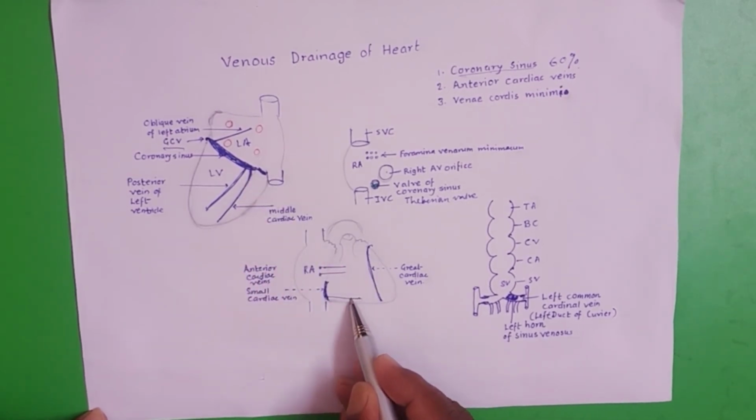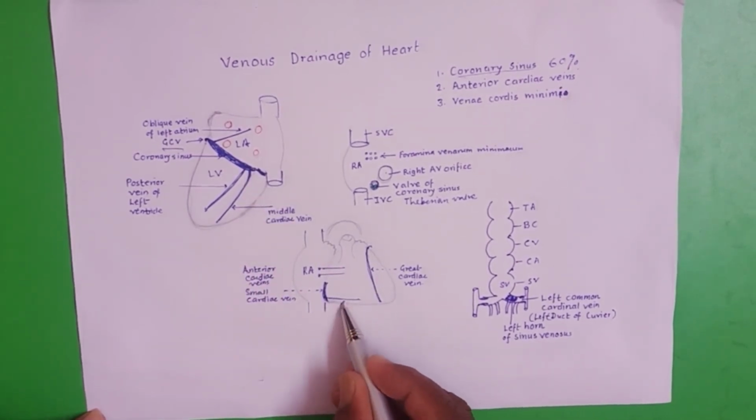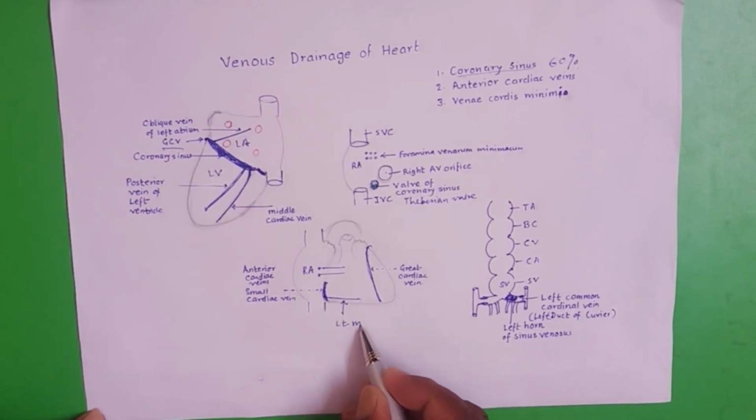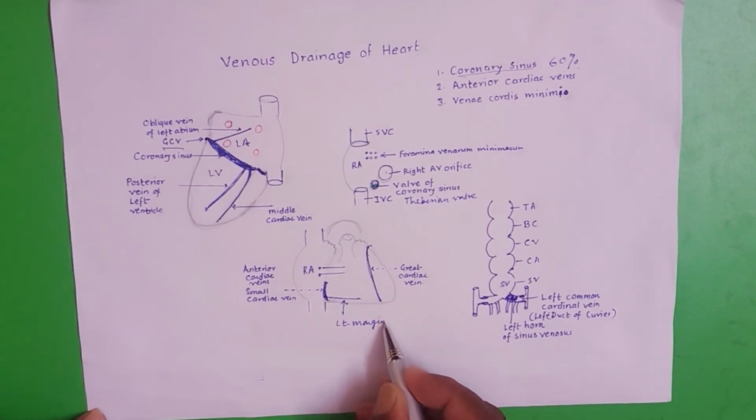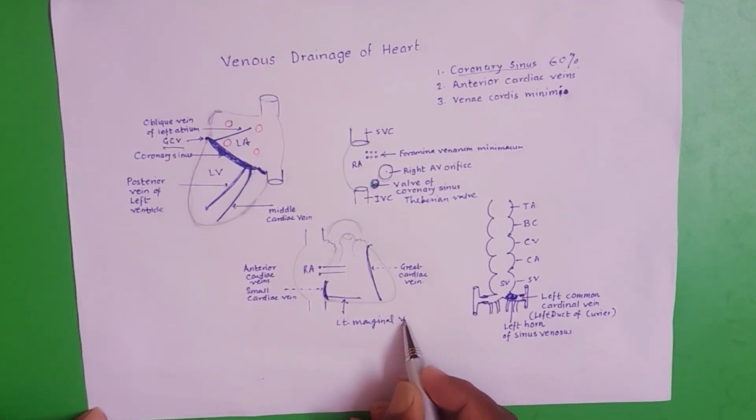The left marginal vein either opens in the small cardiac vein or it may open into the coronary sinus.